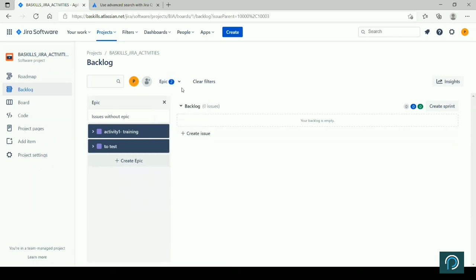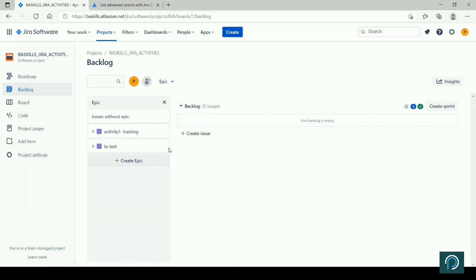So I have added epic. Clear filter. Story, I am not able to see. I do not understand why. Yeah, some further check you have to do.